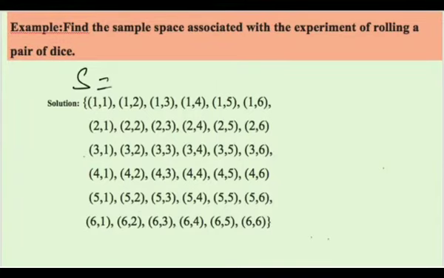Here again the point is not to miss any outcome. We can make a pattern: pair one with all six, then two with all six, three with all six, four with all six, five with all six, six with all six, and this way you can write down the possible answer. So there are 36 outcomes, right? Sometimes it is important to learn the strategy of how to write it down.